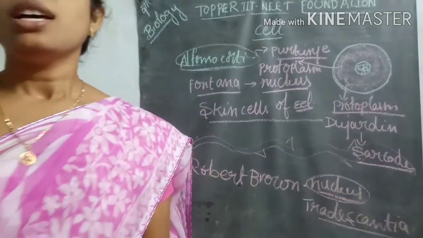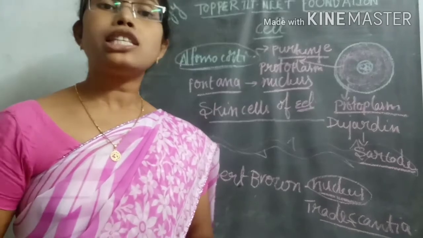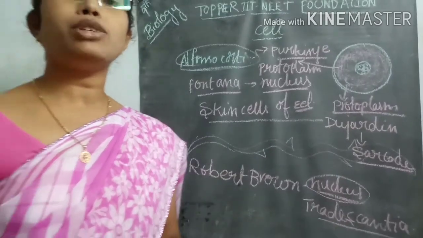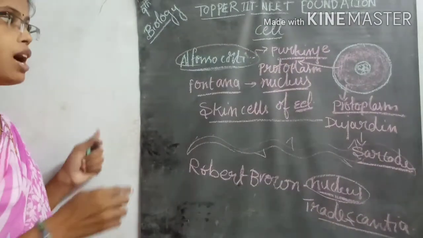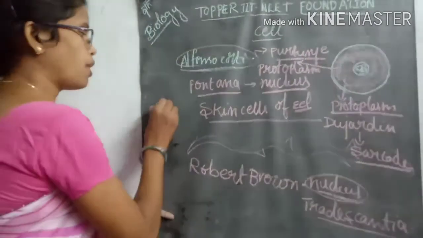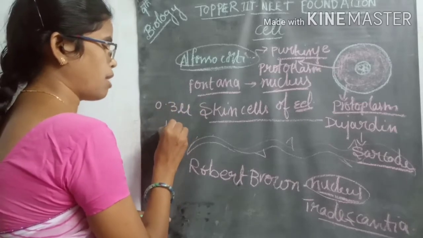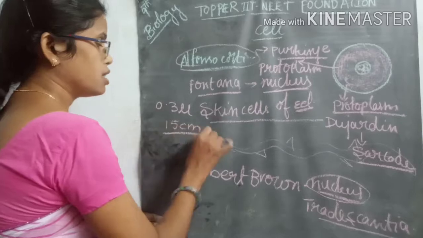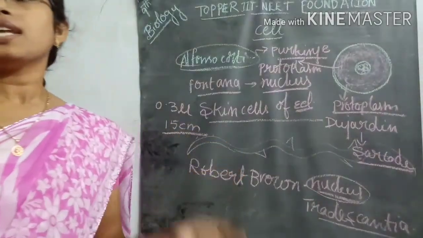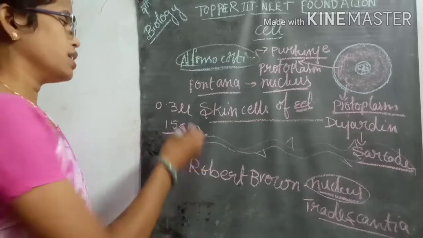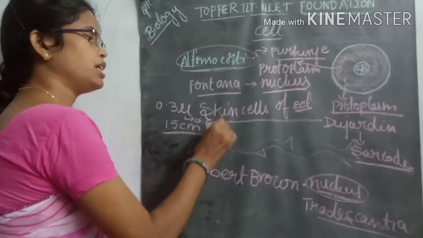Then coming to the size of the cells. The size of cells differs from one organism to another. Some organisms have cells 0.3 microns in length, and some have cells measuring centimeters, for example 15 centimeters.